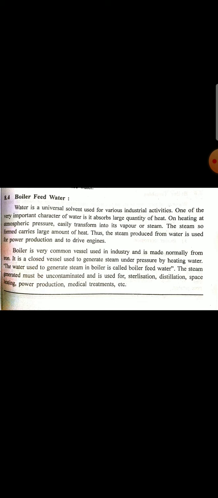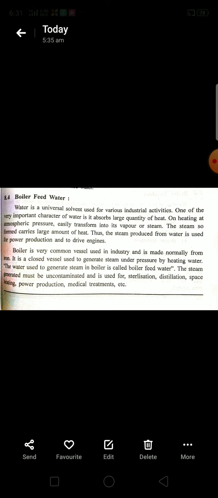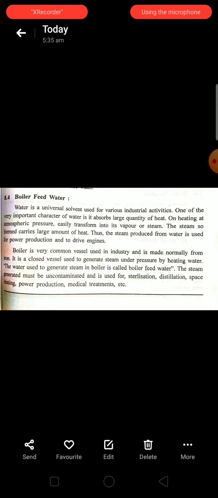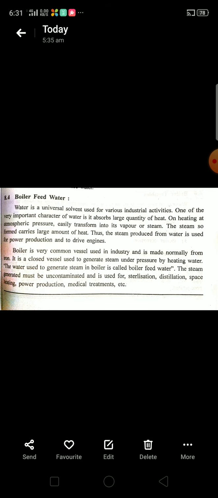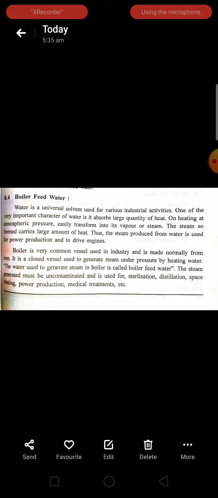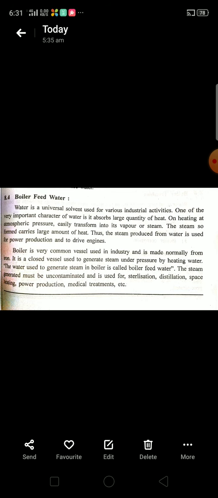Here, if the water contains any impurities, as you already know, if those impurities are present in the water during the conversion to steam, it causes trouble to the boiler. Have you understood? The definition of boiler feed water is that it is the water used to generate the steam.